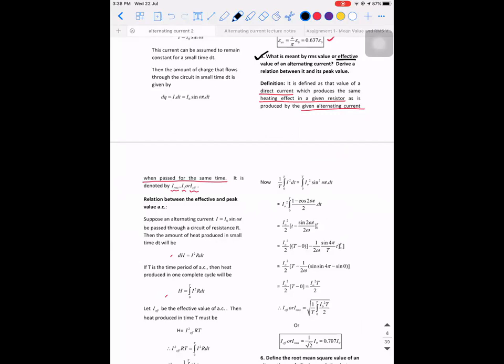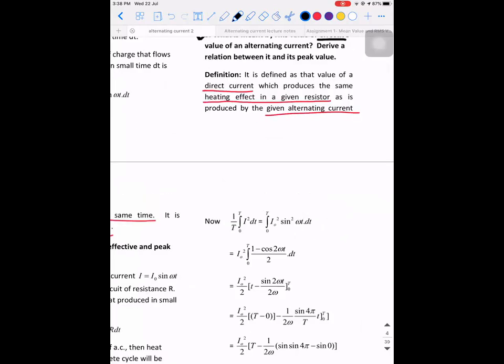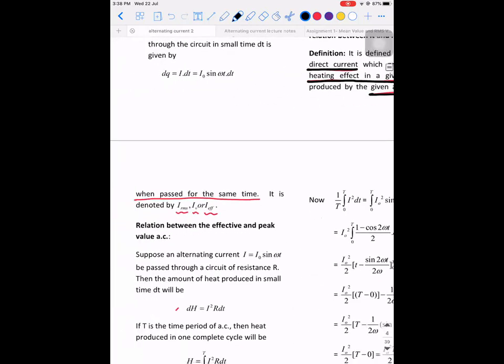So what does this mean? Let's recollect the definition once. It is defined as the value of the direct current which produces the same heating effect in a given resistor as produced by the given alternating current in the same amount of time. It is denoted by I RMS or I virtual or I effective.